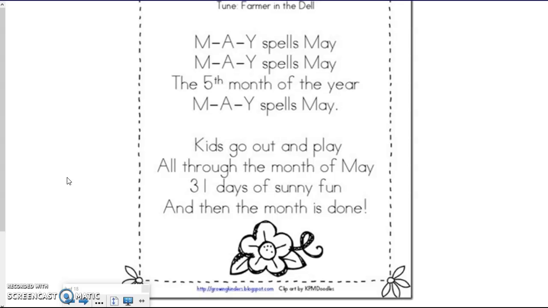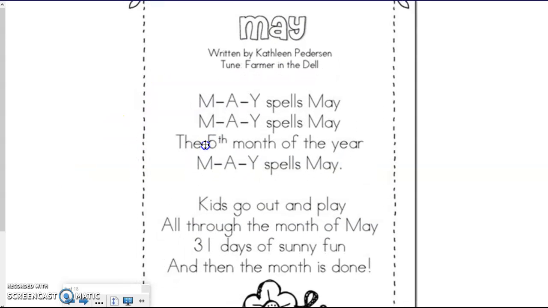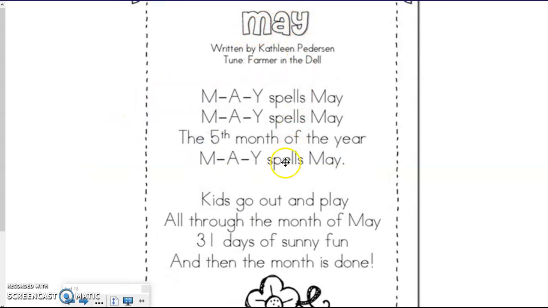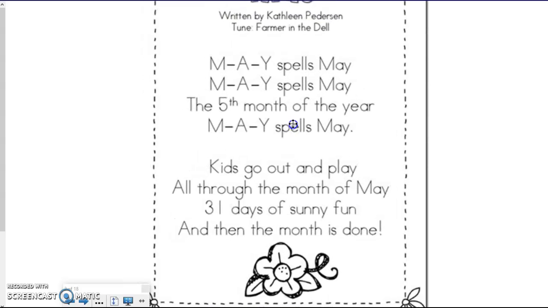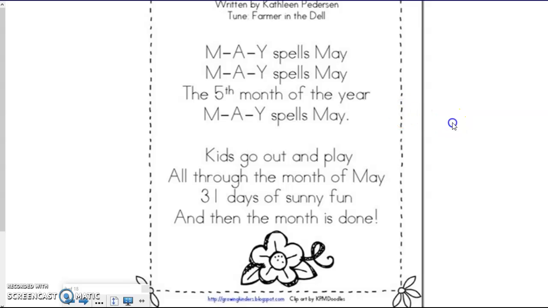All right, well, friends, yesterday we talked about how it was going to be the very last day of April. So after April, we start a new month and we will be in the month of May. So right here it says May. This is our new May song, and I thought that I would show you a picture of the words to our song, so maybe you can follow along easier by following each word as we sing it.